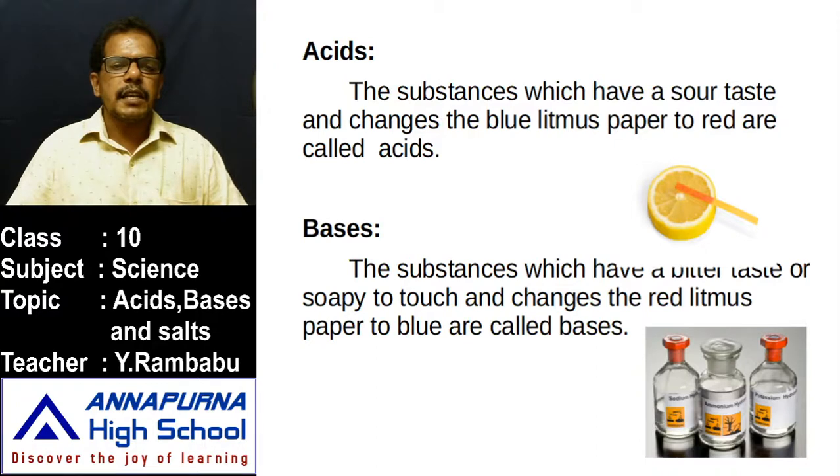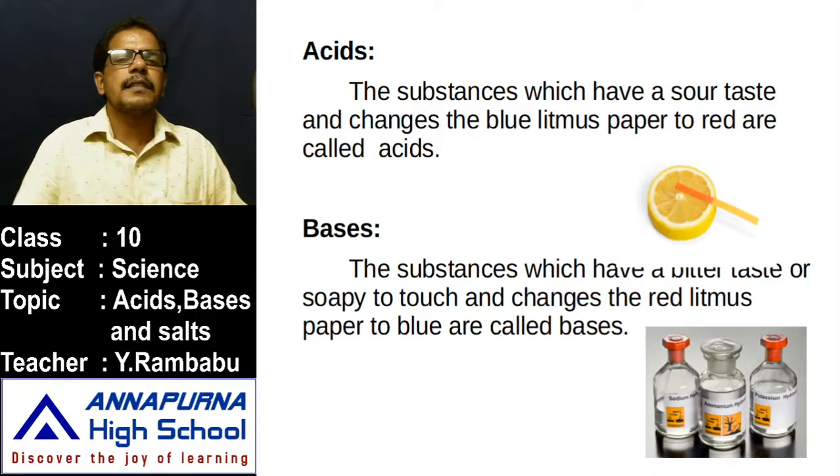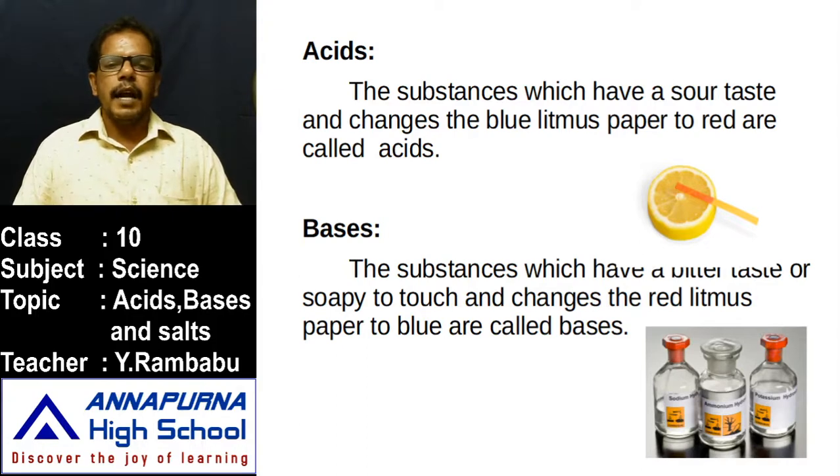The substances which are generally sour in taste are acids, that means they are acidic in nature. And bases are bitter in taste and soapy to touch, that means if we touch them they feel soapy. Mostly those are bases. Is this the only test to find whether it is an acid or a base? No. To test whether a substance is an acid or a base, some indicators are there.